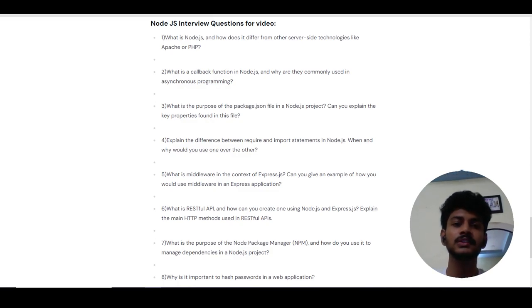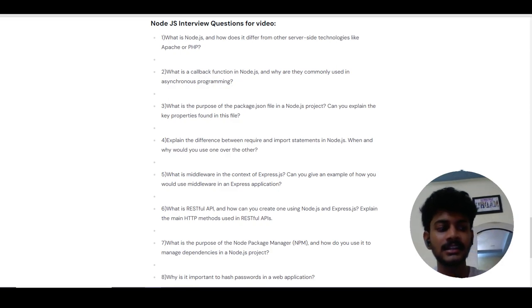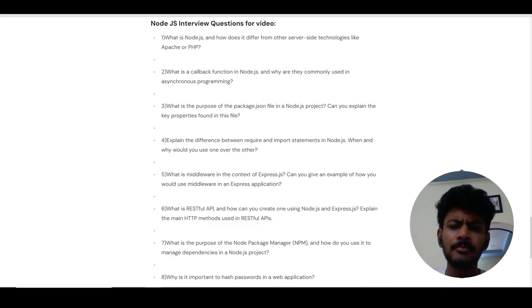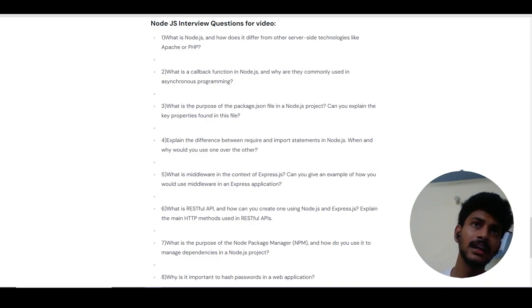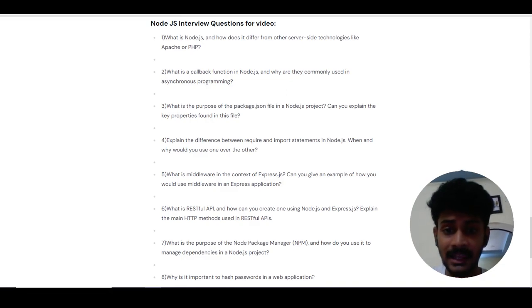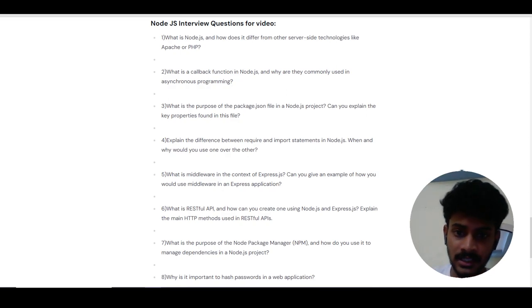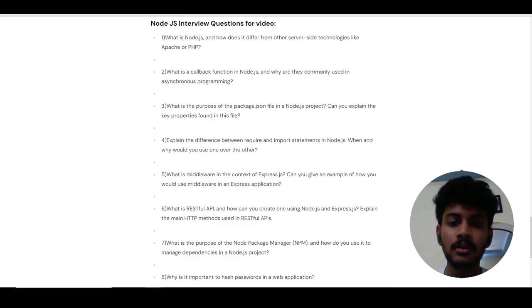It is a JSON file, so the contents of the package.json file are in the form of objects, and it contains many properties such as name, main, description, dependencies, and many more. For example, main consists of the file name, and dependencies consists of all the modules we are including in our project.